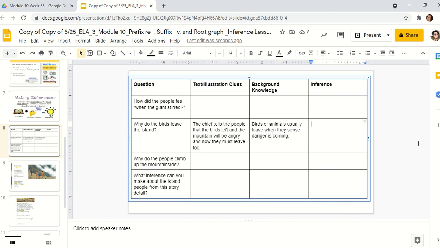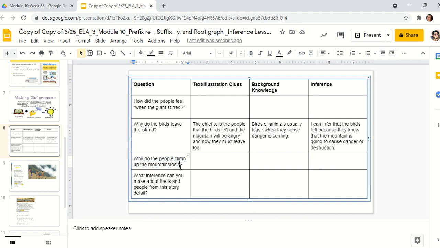So now the inference that we can form together is I can infer that the birds left because they knew that the mountain is going to cause danger or destruction. So while it's not generally directly stated in the passage, we use what we know about birds, we use what the text said, and we can make that inference. Okay, so I'm going to do one more with you.